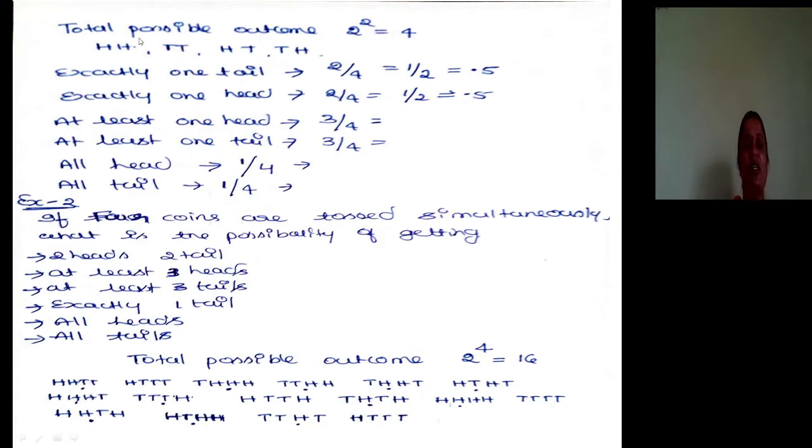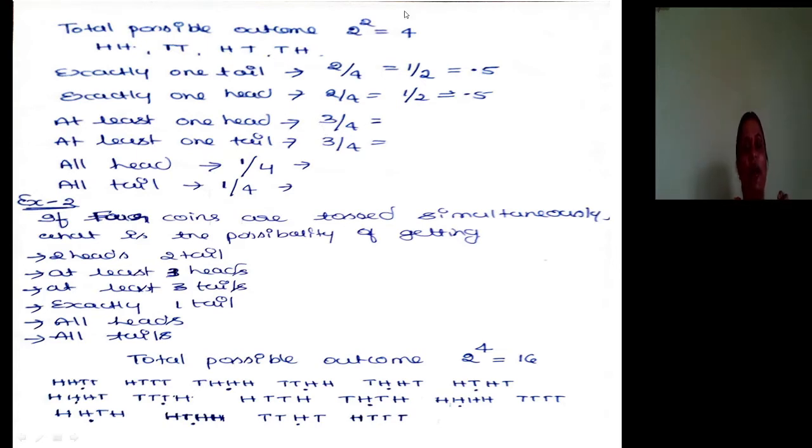Exactly one head. Just look at it. HH, 2 heads are there. Here there is no head. Here there is exactly one head. Here also there is exactly one head. Out of these 4 total outcomes, how many favorable outcomes are there? 2 out of 4. At least one head. At least. It can be more than that, but minimum one head. Here 2 are there. At least one is there. Here 1 is there. Here 1 is there. How many favorable outcomes are there?